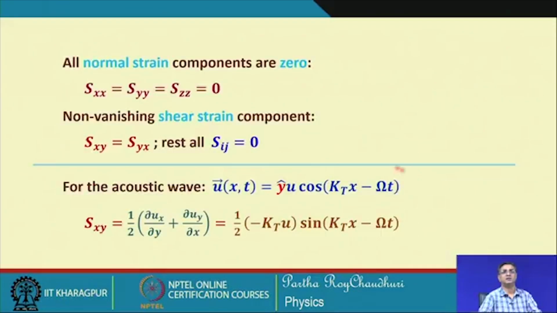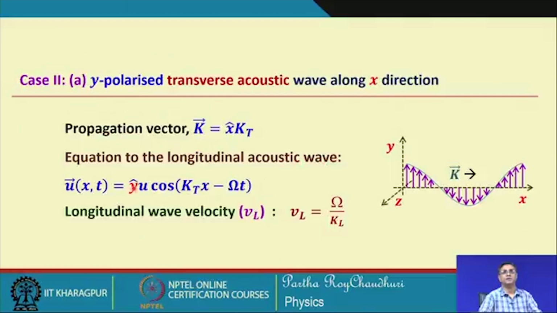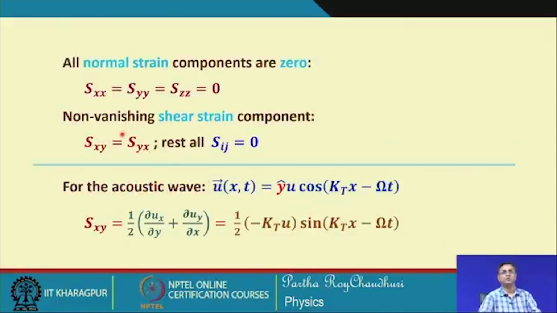So, as a result only y, because u is a function of x, we are to look at the changes in u as a function of x. So, you can see that the non-vanishing shear strain component is S xy equal to S yx, symmetric in nature. So, the off-diagonal elements are all equal.